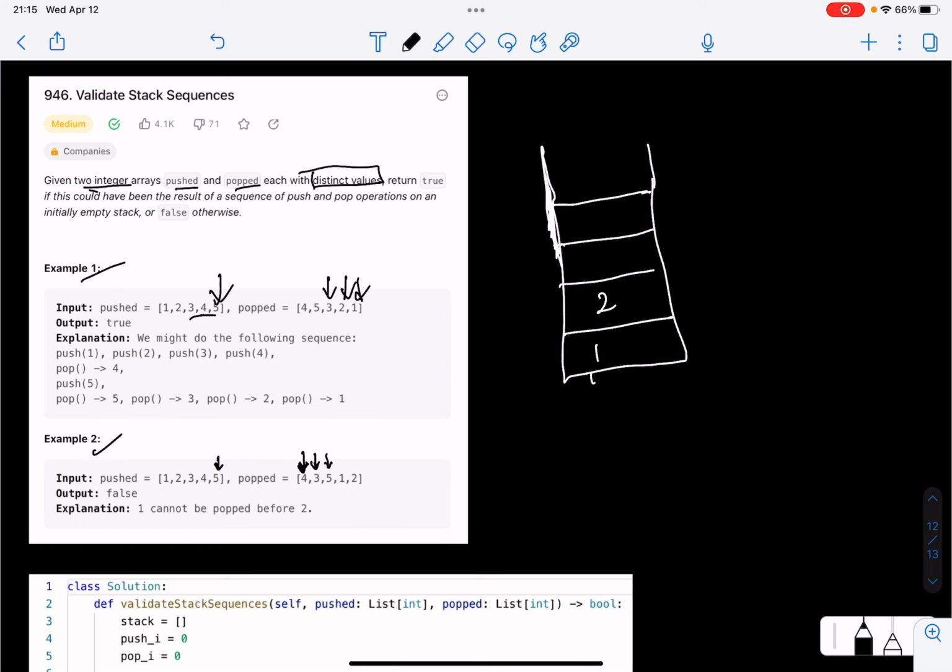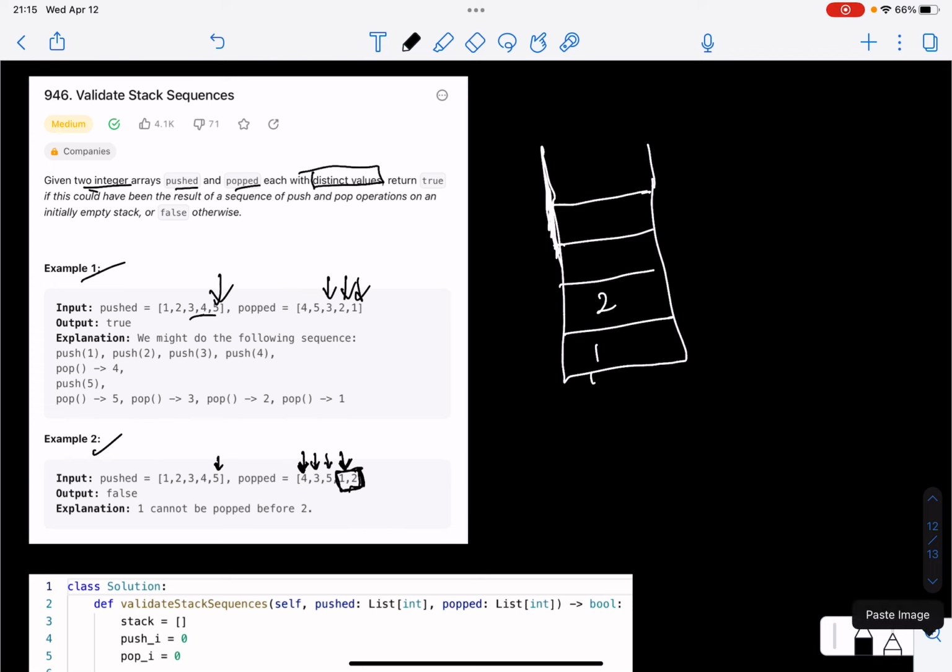Now the next one is 1. Can we pop 1? No, we cannot pop 1 yet. We cannot pop 1 before we pop 2. So this gives us a non-empty stack at the end. Where we get stuck, we cannot pop 1 because 1 is not the topmost element of the stack. Hence the answer is false.